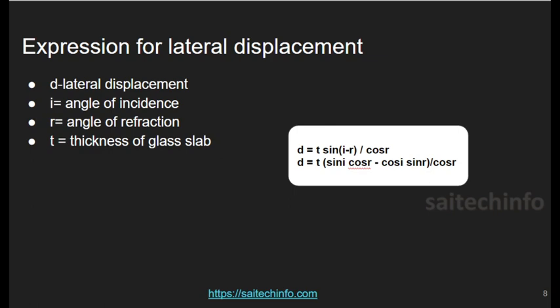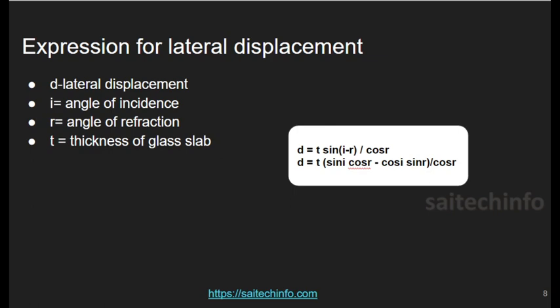Next is the expression for lateral displacement. Lateral displacement is represented as D, I is the angle of incidence and R is the angle of refraction. We use the diagram which we used for refraction of light through a glass slab. Once more, I'll reproduce the diagram so that you can understand more clearly. Here T is the thickness of the glass slab.